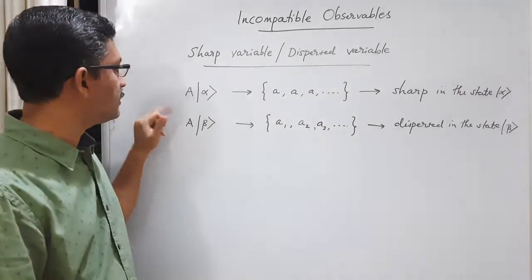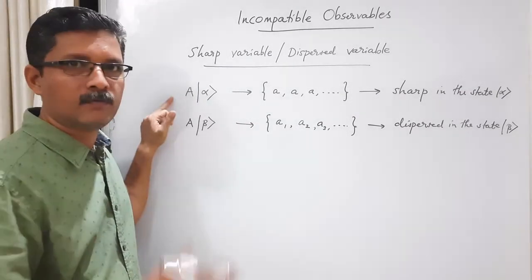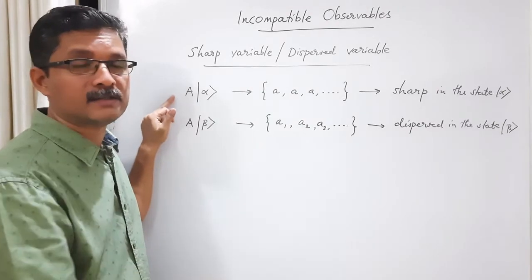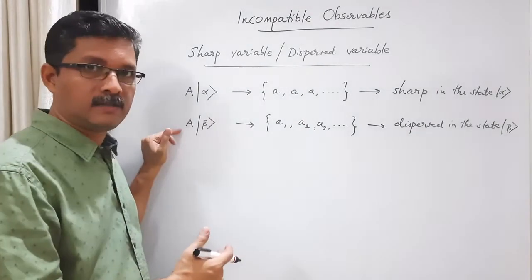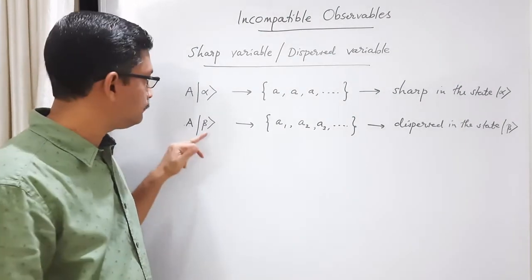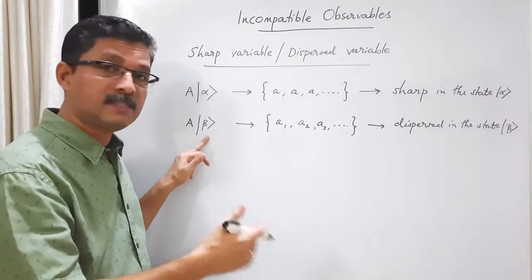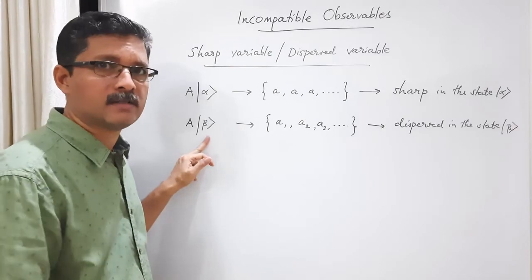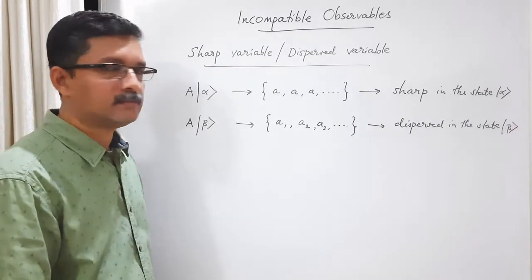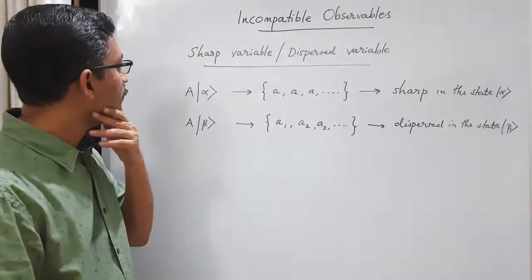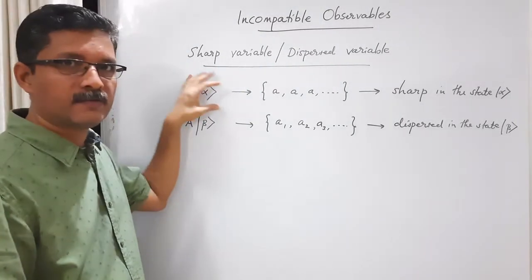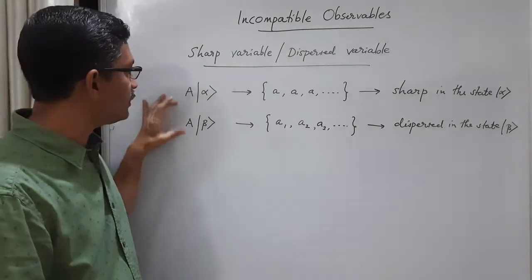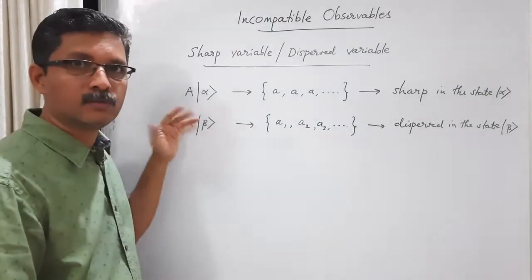The same physical quantity can be sharp in one state when it is in the eigenstate of the operator. It can be diffused in another state when it is in a general state, not in an eigenstate of the operator. So it depends upon this combination, operator as well as the state. So the same operator can be sharp and dispersed in two different states.